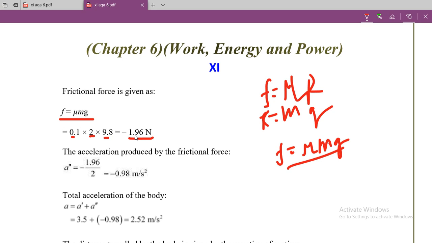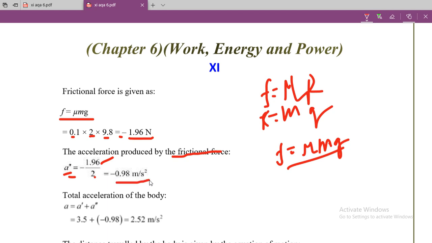But since this force is opposite to the applied force, that is 7 Newton, you can take this force as negative, because friction is always opposite to the direction of motion. So now the acceleration produced by the frictional force is A double dash is equal to the frictional force upon the mass, that is 0.98 meter per second square.